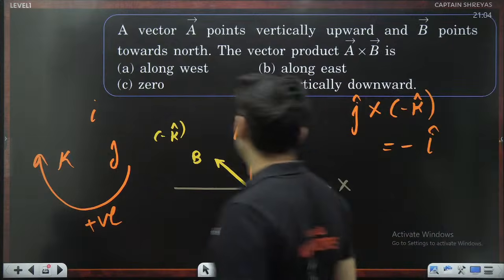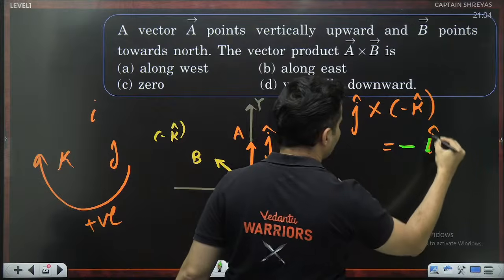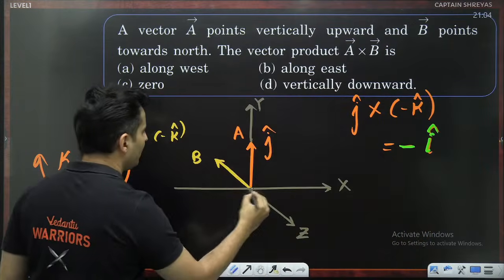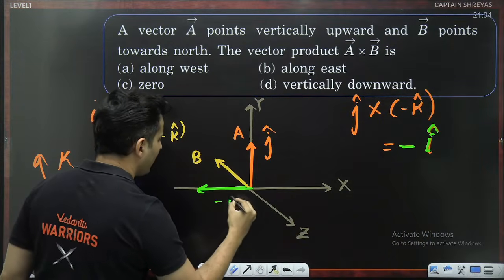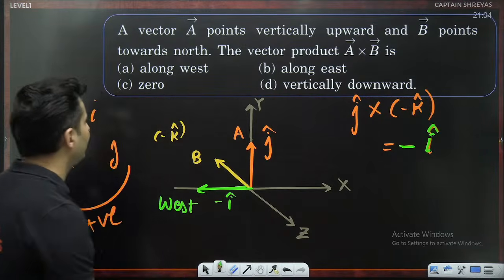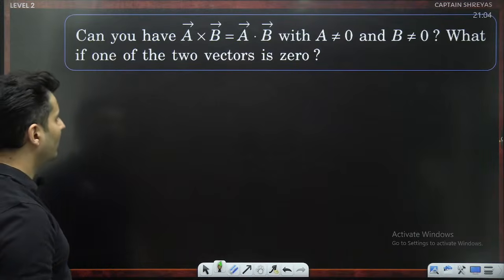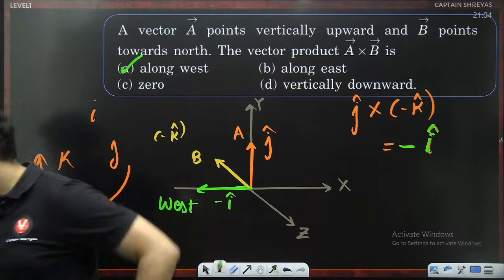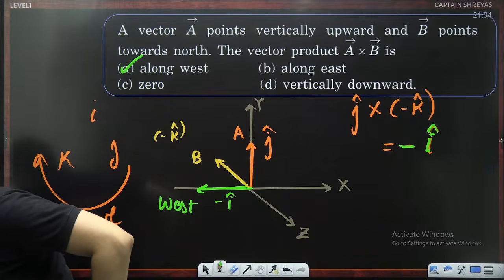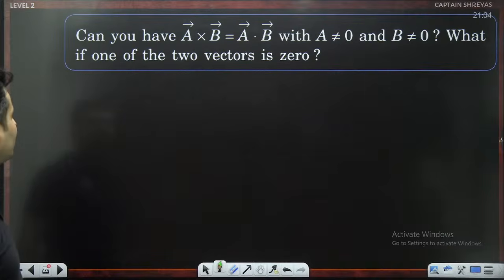What is minus I cap? Come on, my dear students. What is this minus I cap? Minus I cap means it is here. This is minus I cap. Which direction is this? This is going to be west direction. So along the west should be the answer. Yep, very good. Is that clear? Awesomeness. Next question on your screen.